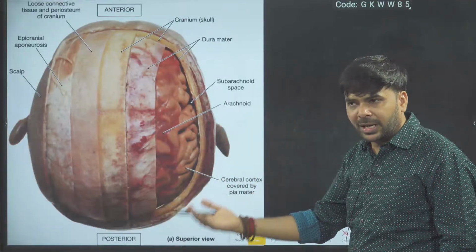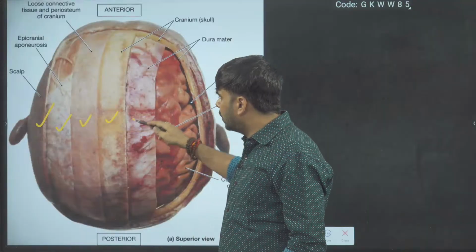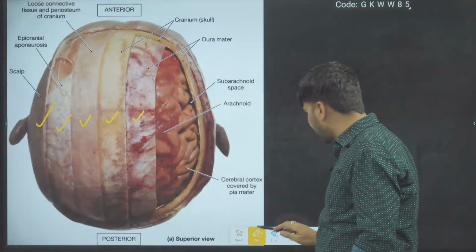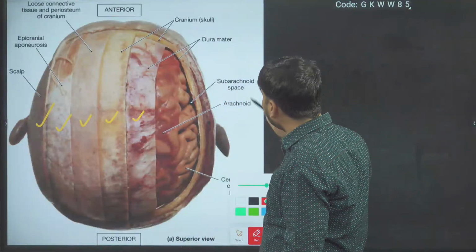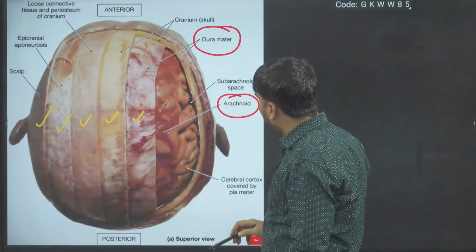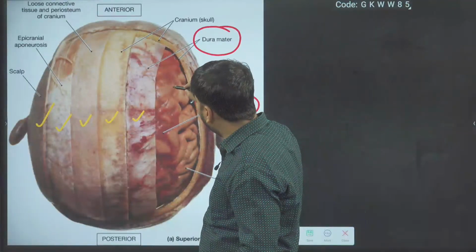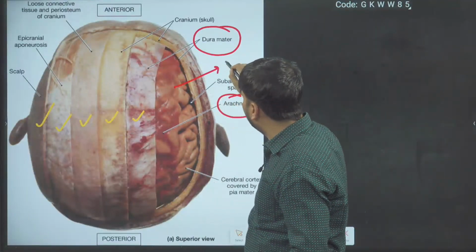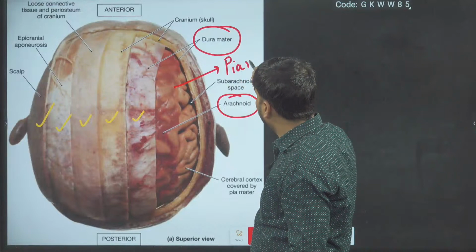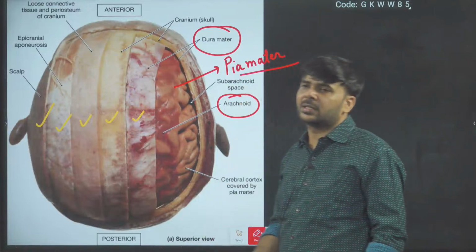Yes, your bony cranium also, and the scalp also. So many layers you can see. But mainly what is important? Three layers: dura mater, arachnoid, and pia mater. Pia mater is not marked here, I think. Pia mater will be the innermost layer. So these three layers cover the brain.